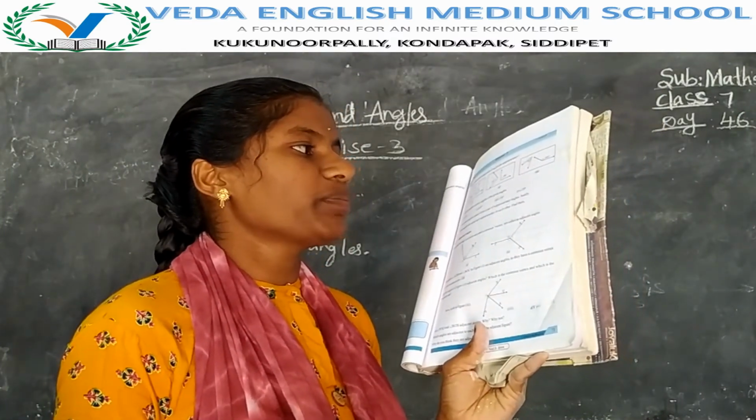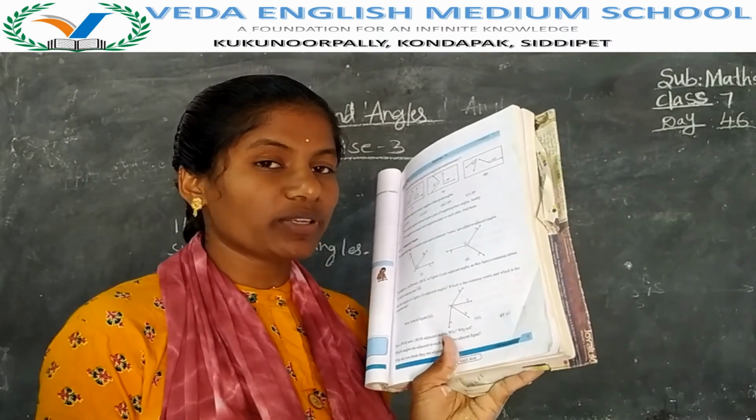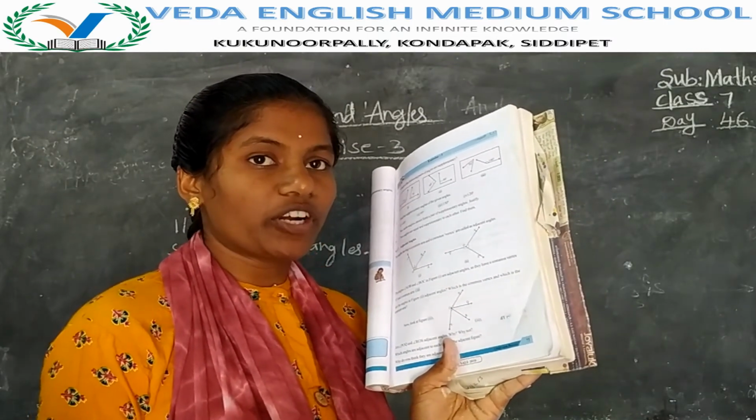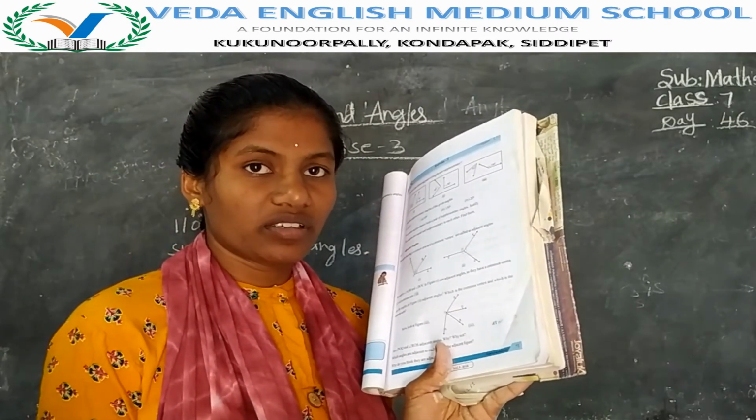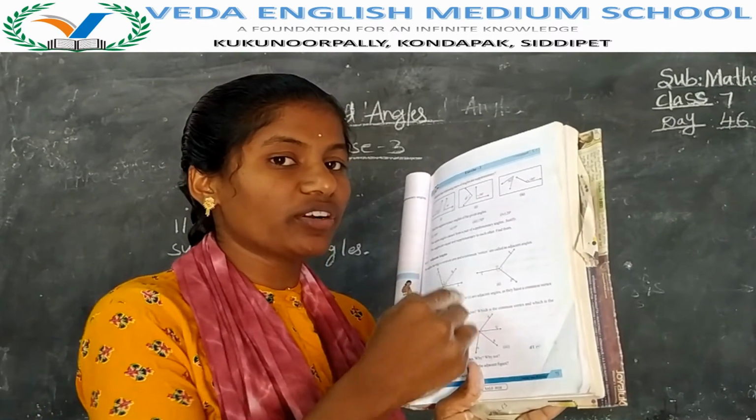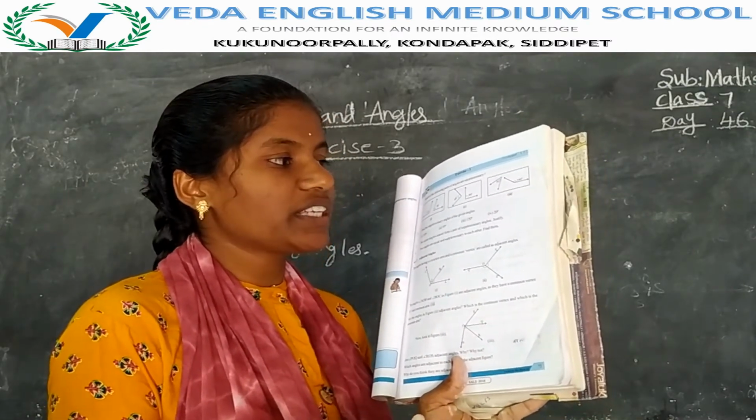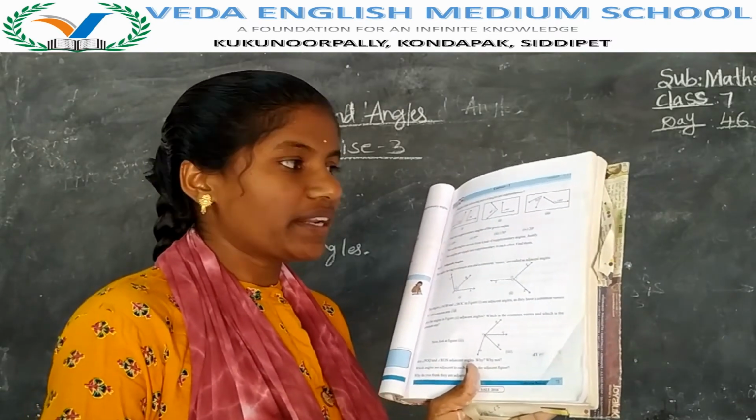Next. 140 plus 50 is 190. Is that said to be supplementary? No. 140 plus 50 gives 190. 190 is more than 180. We need 180 but here we got 190. So 140 degrees and 50 degrees are not supplementary angles.